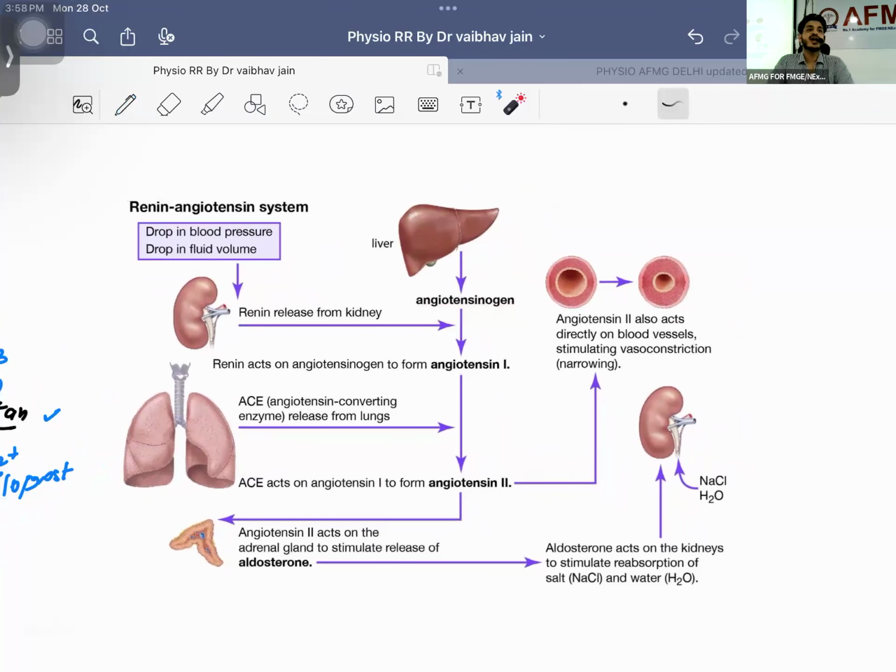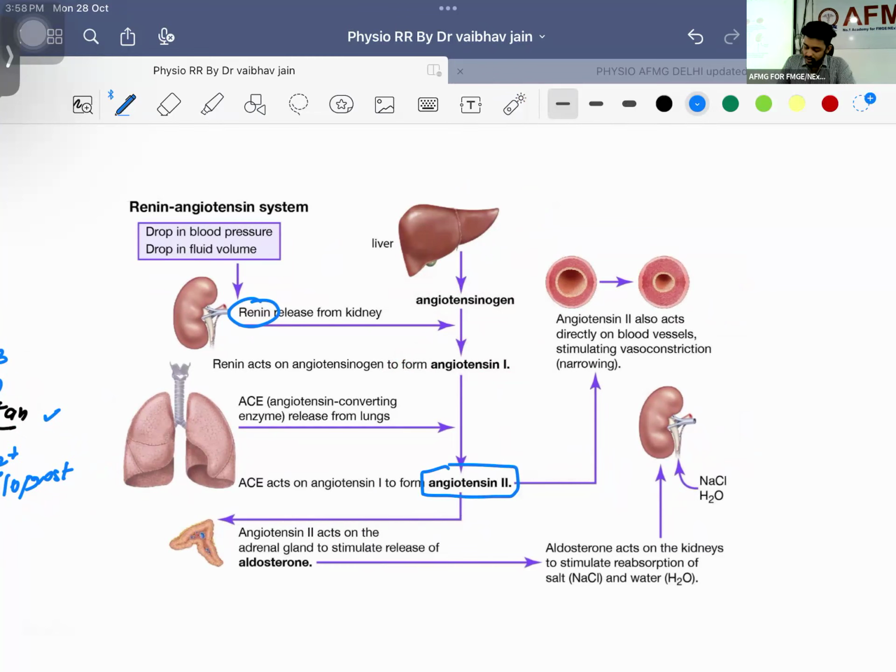Liver is releasing what? Angiotensinogen. Angiotensinogen is getting converted into angiotensin with the help of renin. Everyone tell me, renin is coming from which cells? Juxtaglomerular cells, right? Now this angiotensin 1 is going to get converted into angiotensin 2, and this angiotensin 2 will